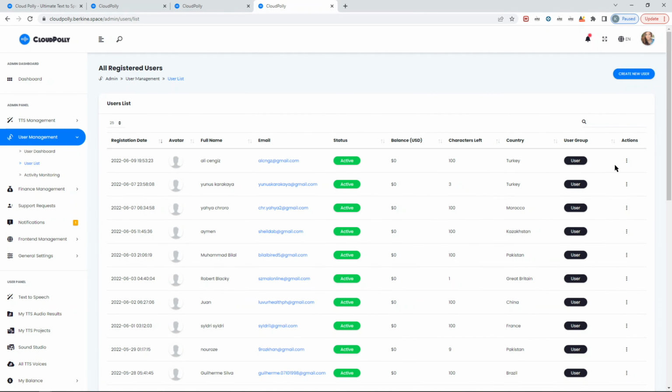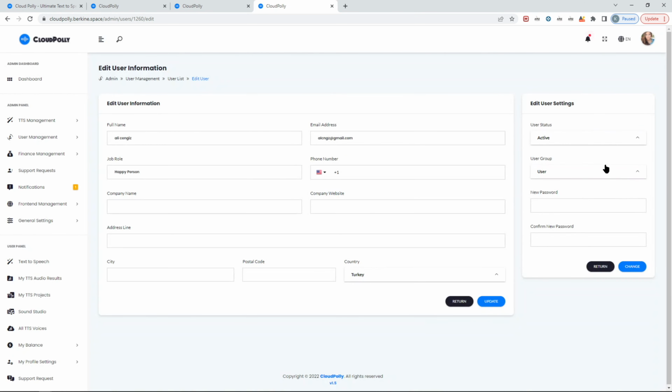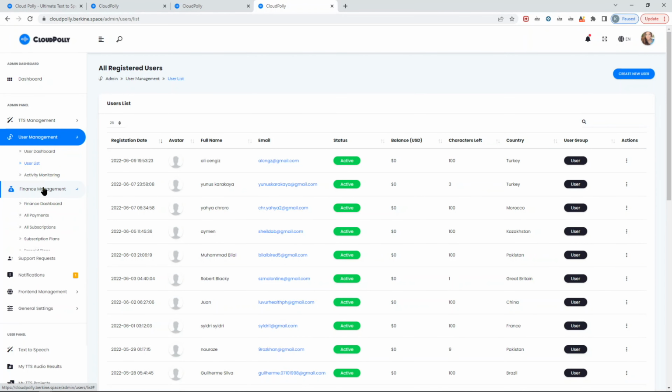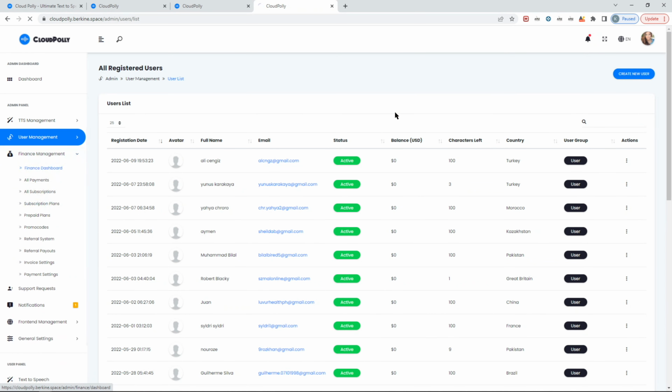Now you can also change the status of a user. You can suspend it, deactivate it, then change the user group, make it subscriber, make it admin, change password, etc. So this part is very useful. Now let's go to the main important part in terms of how to make money.